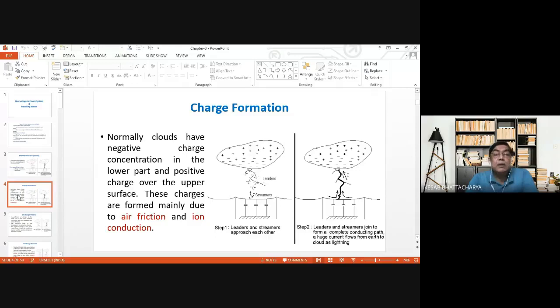Now, because of the high concentration of negative charges and development of a high electric field in the vicinity of the lower part of the cloud, air starts ionizing.